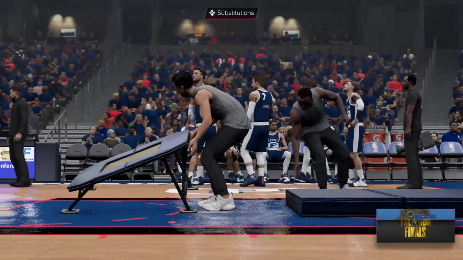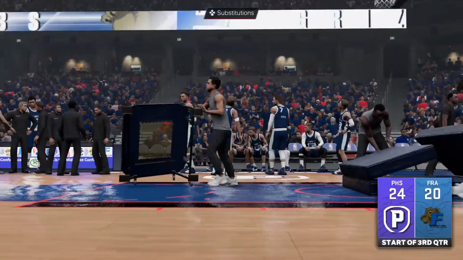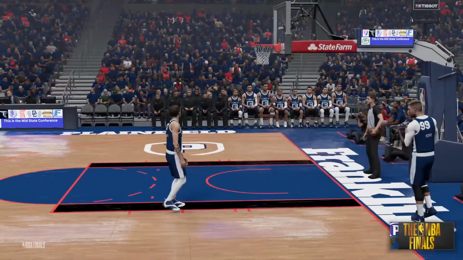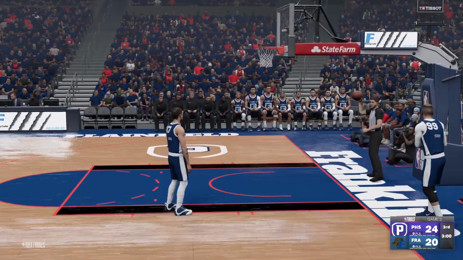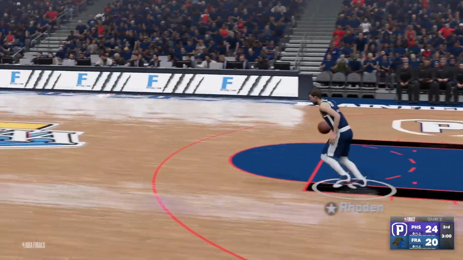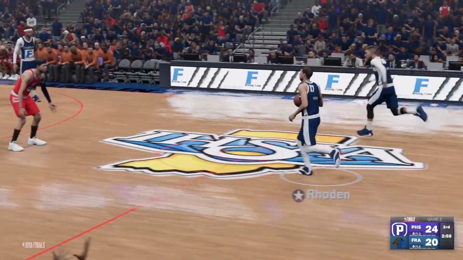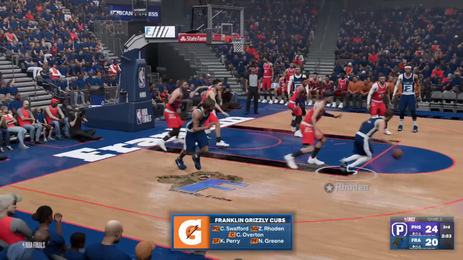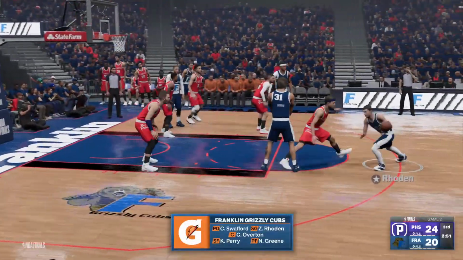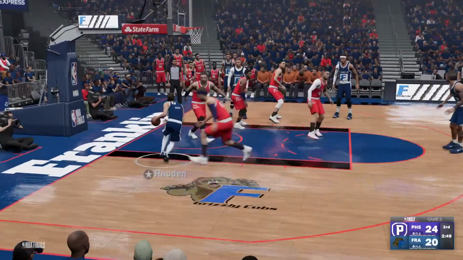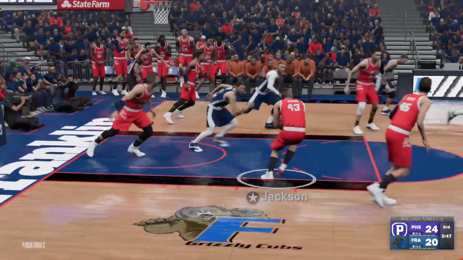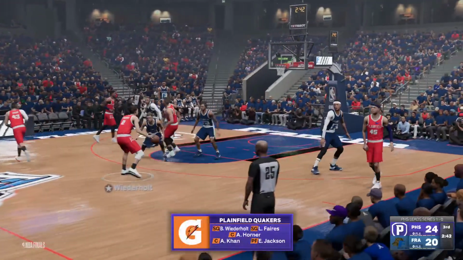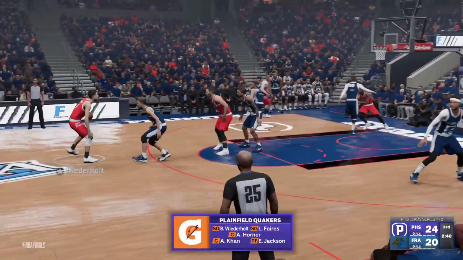Welcome back to the Artcraft Court. It's 24-20, and the Quaker defense has been on fire. Will it continue here in the second half? And here we go. Roden with it. Roden looks. And rejection by Horner. Another block for Austin Horner.